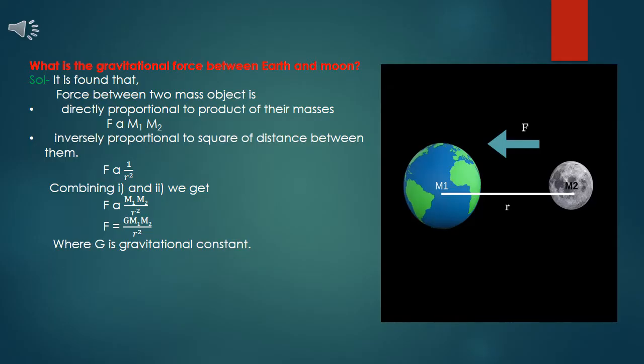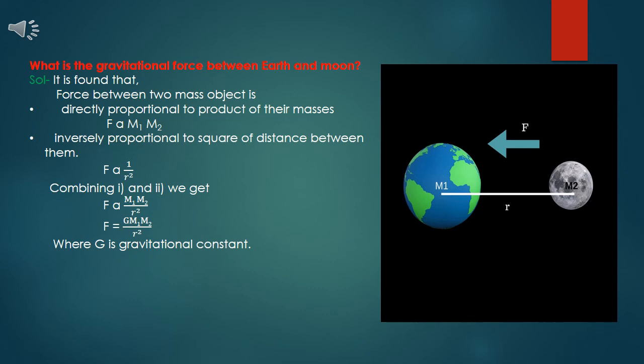The gravitational force exerted by Earth on Moon. Consider Earth and Moon having masses m1 and m2 separated by a distance r from the centers. As the mass of Earth is greater than the mass of Moon, the gravitational pull of Earth is greater than the gravitational pull of Moon. Hence, Earth attracts Moon towards itself because of the gravitational pull of Earth, and Moon starts revolving around Earth.